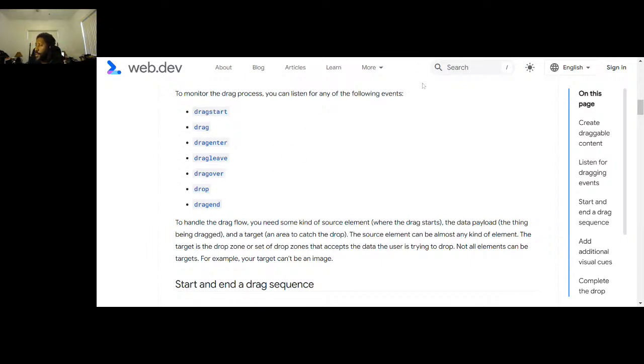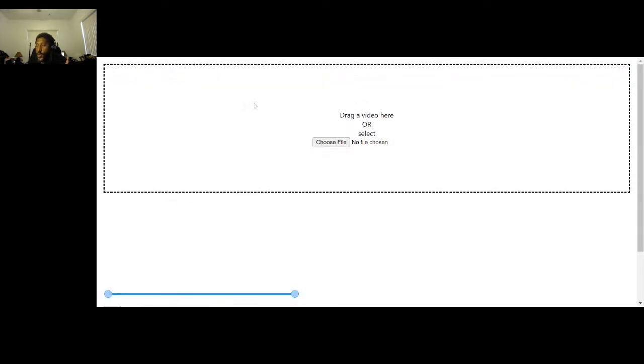So here, share this tab. I listen for when you drag something on top of it. There's a drag enter, and when that happens, I have the outline turn green. And when you drag leave, it goes back to the dashed lines. And when you drop it, then I use the file API. So let me show that one now.